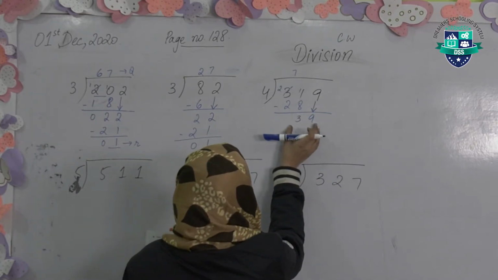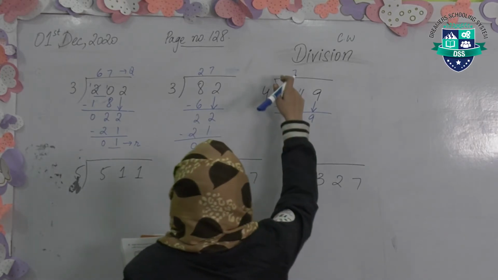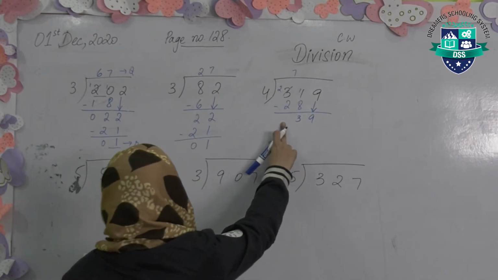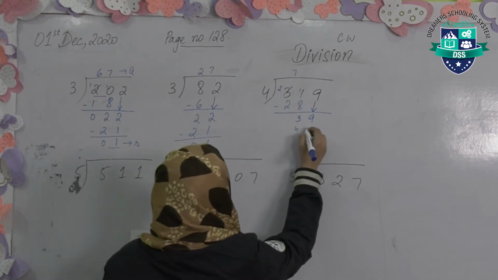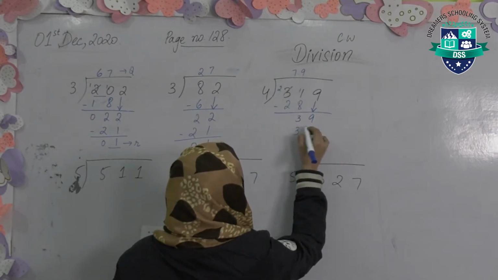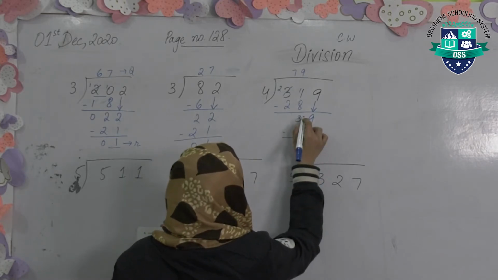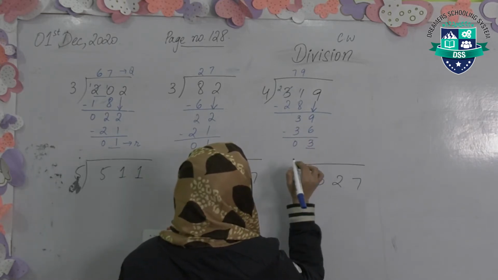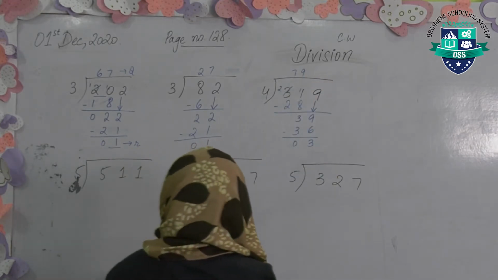Now we have to divide this value by 4. We have done till 4 sevens are 28, 4 eights are 32, 4 nines are 36, 4 tens are 40. Now 40 will become greater again, so what we will do is 4 nines are 36. Minus this value, 9 minus 6, 3, 3 minus 3, 0. So 3 is the remainder and 79 is the answer, the quotient.